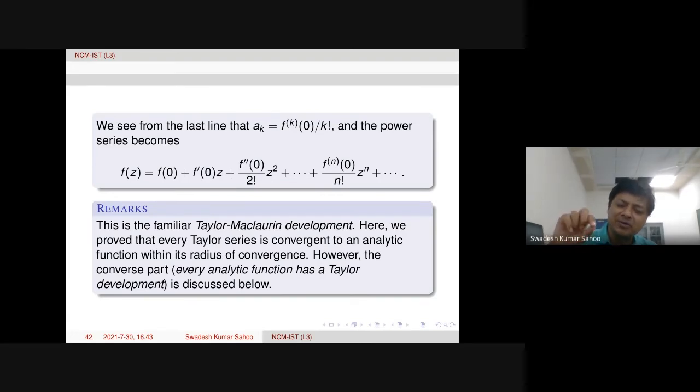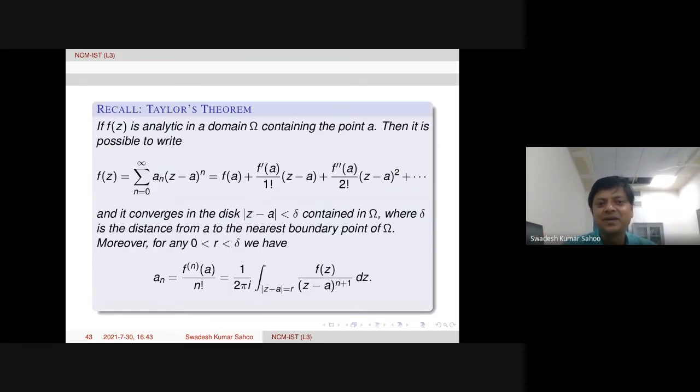Where about the point in the domain, we take the largest disk inside the domain. Within that disk, every analytic function can be written in terms of power series. That is Taylor's theorem. Anyway, so this is the statement we already discussed.